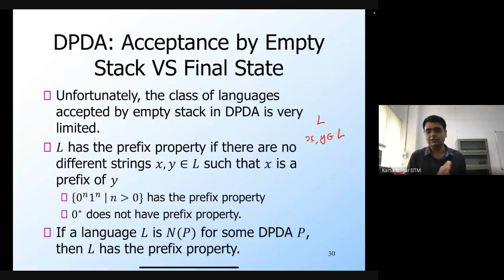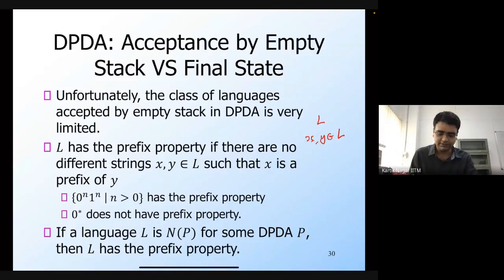Once it leads to an empty stack, you cannot do any more transitions from there. So if you have two strings x and y, where x is a prefix of y, once you process x, the stack becomes empty and there are no more transitions you can make. Since this is a DPDA, this is the only state that you can reach. That's why languages that are accepted by deterministic PDAs through the empty stack criterion will have the prefix property.